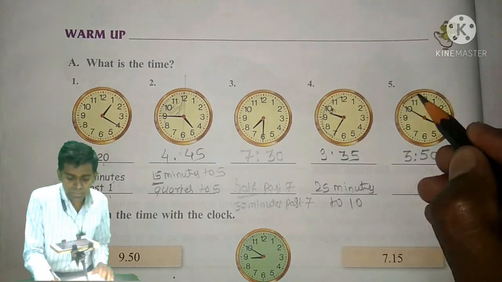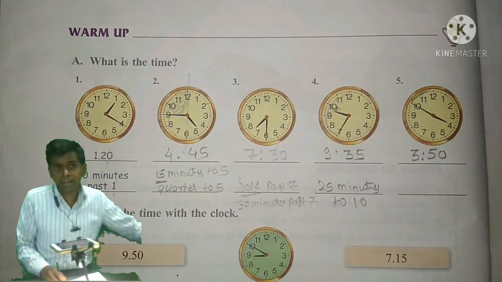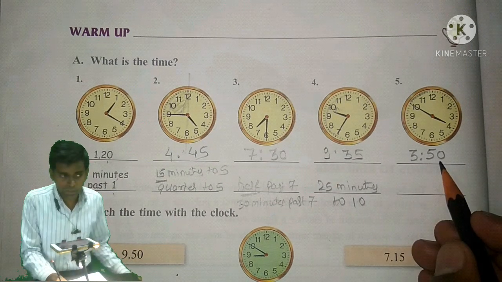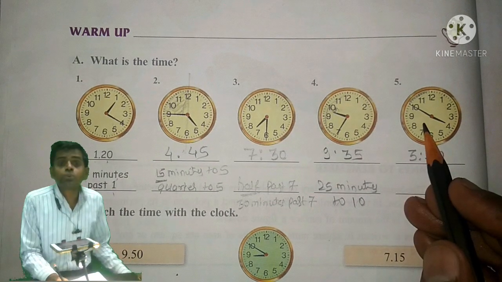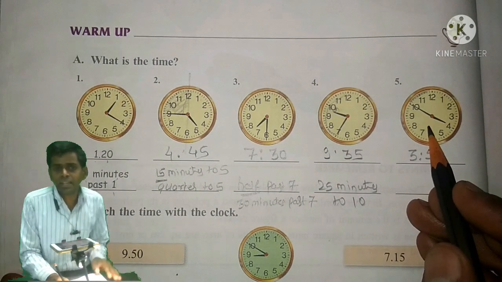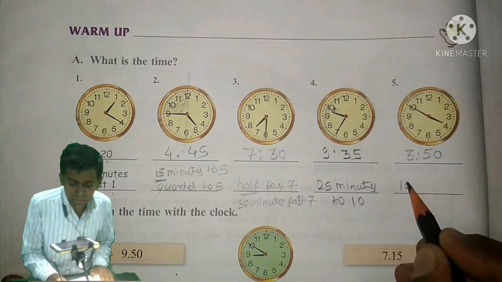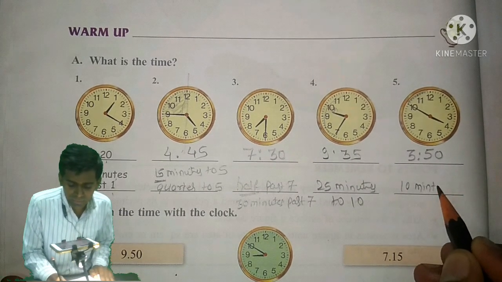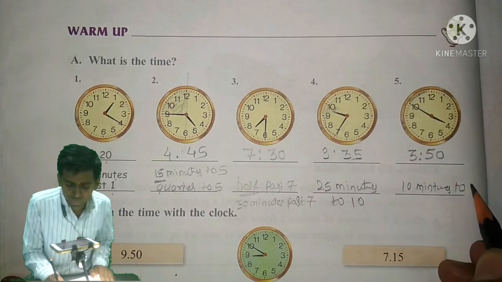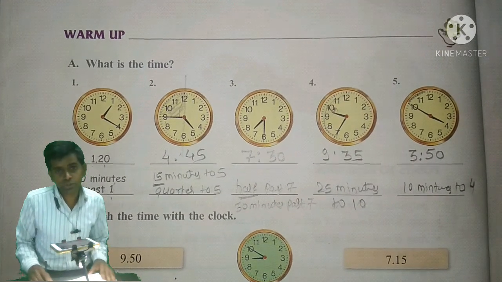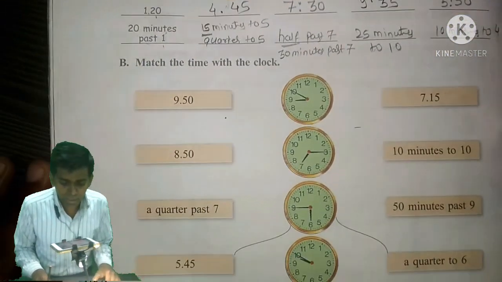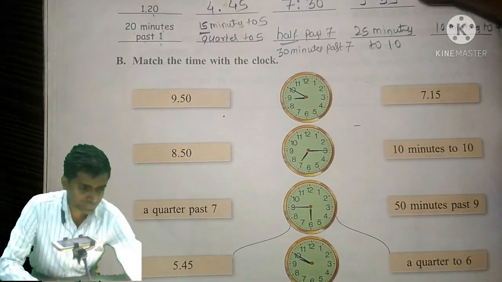And dear students, the minute hand is towards the left hand side, so here we will write 10 minutes to 4. Okay.